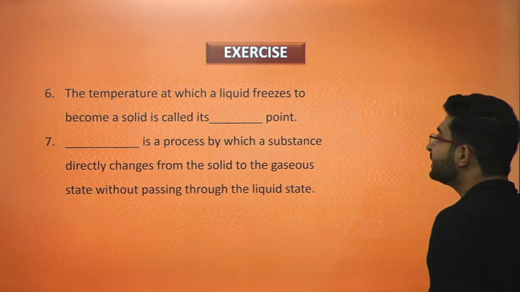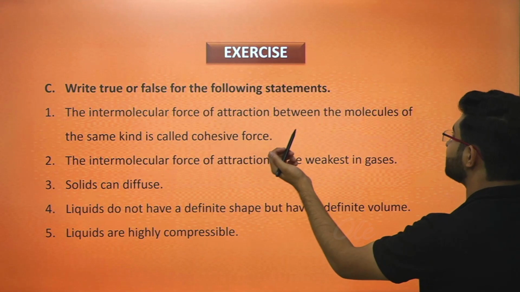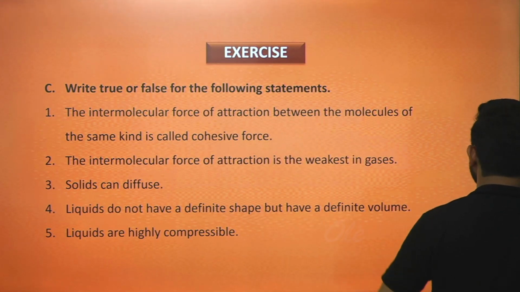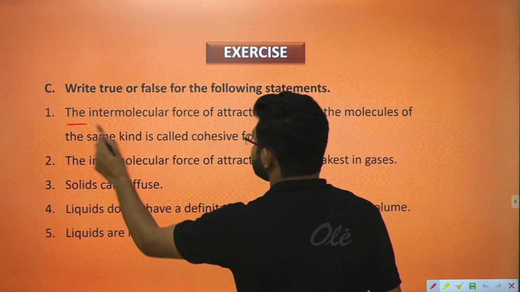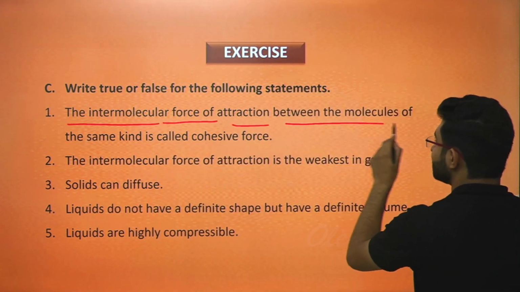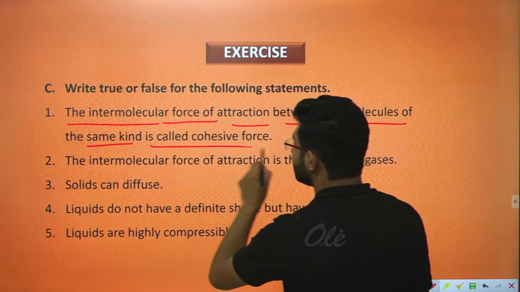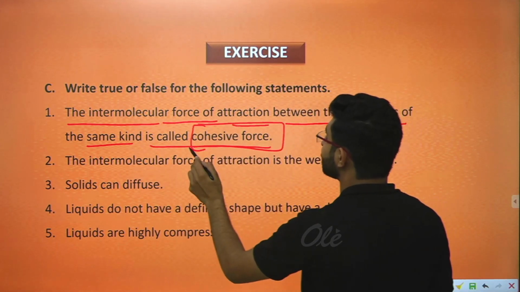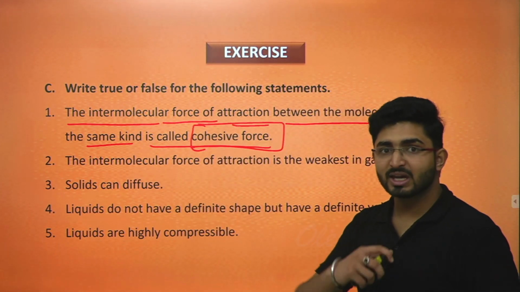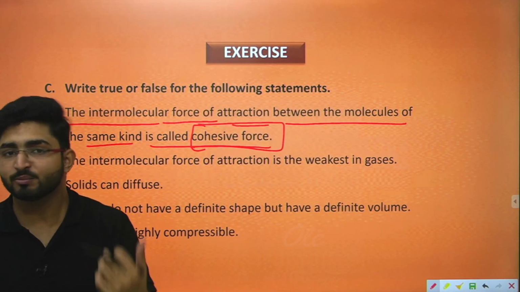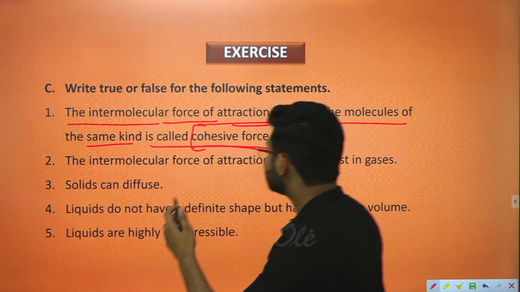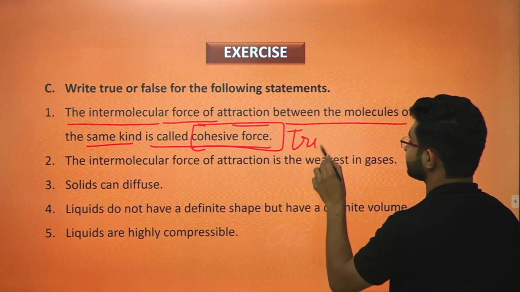Now moving ahead with the next question, that is write true or false for the following statements. You have to write true or false for all these statements. The first statement says the intermolecular force of attraction between the molecules of the same kind is called cohesive force. We have studied cohesive and adhesive forces. Cohesive force is a kind of force that happens between the same kind of molecules. That's why this is a true statement.